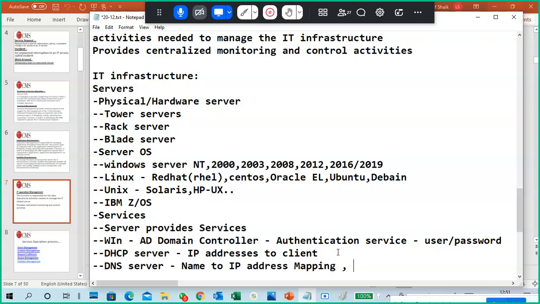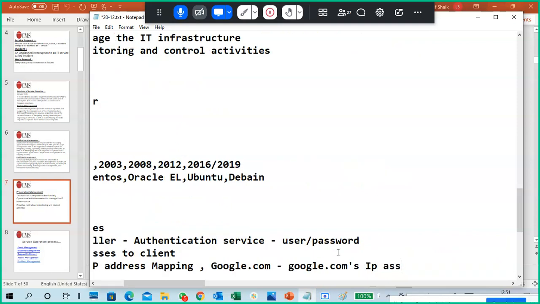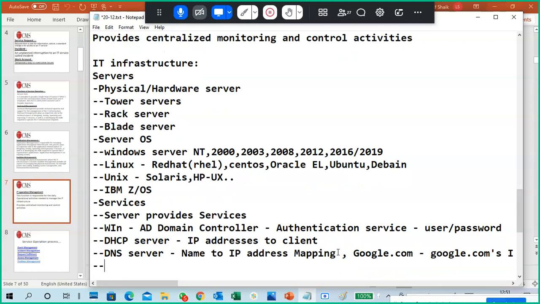For example, when you type google.com, you get its IP address. So servers provide services, and these are the different servers. A VPN server provides remote access service.